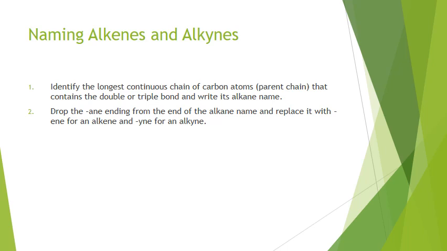So let's go through naming them. The way to name them is to find the longest continuous chain, just like we did with alkanes. But since it has a double or triple bond, you will replace the ane with ene or yne. And the numbering is going to be determined by where the double bond is, not by what gives you the lowest numbers.